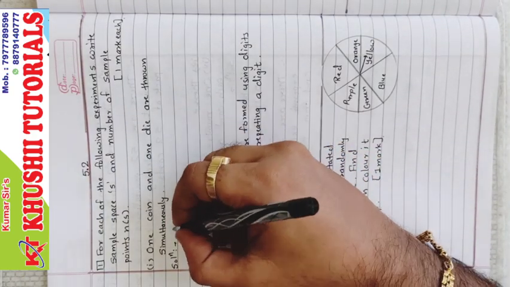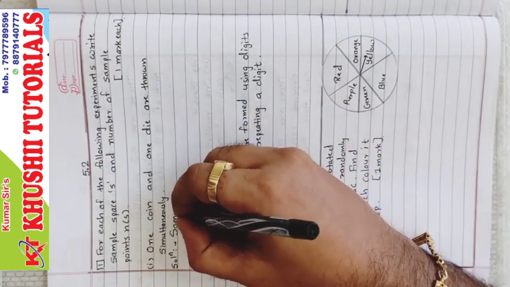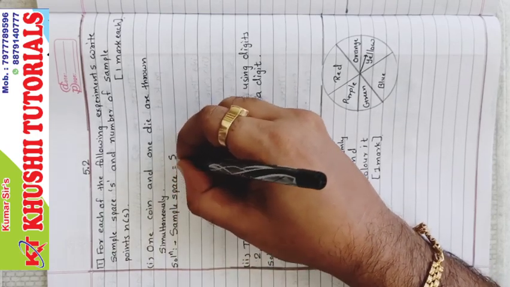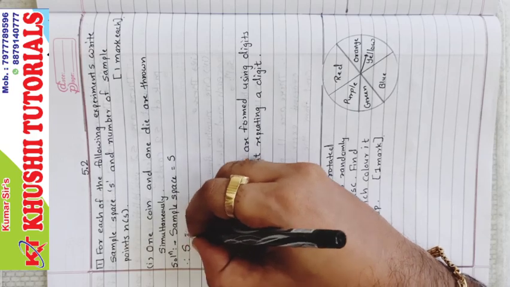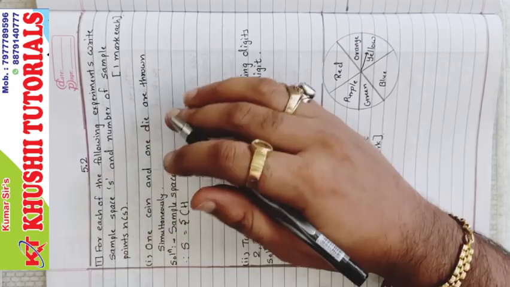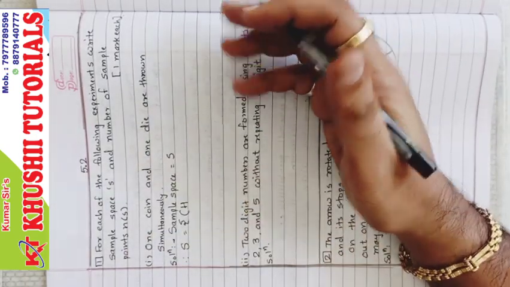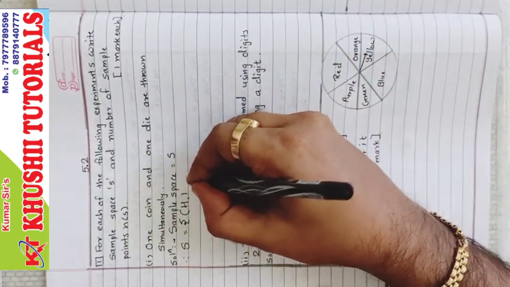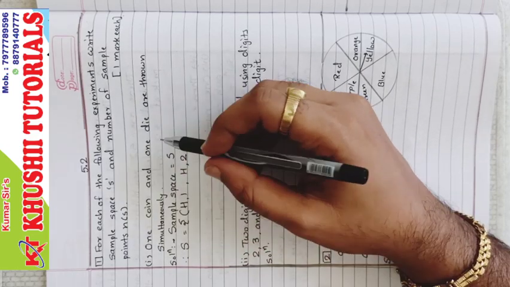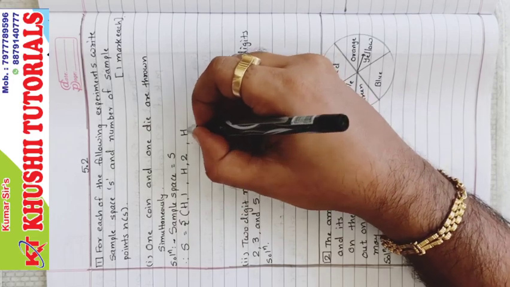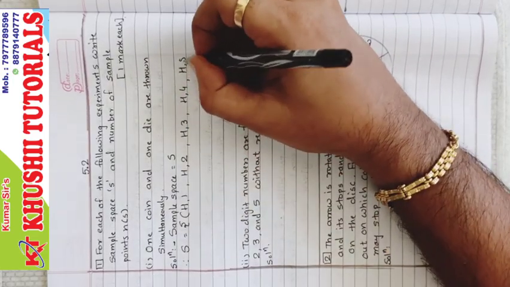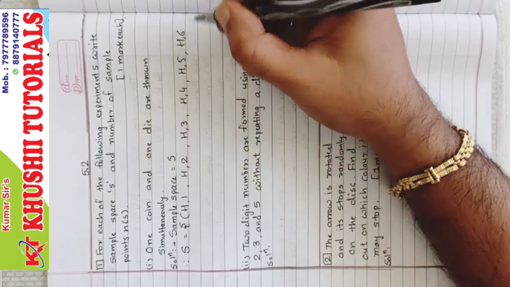So sample space S equals, now we have seen that we will start with coin head and then coin tail. So head 1, head 2, these numbers 1, 2 are the numbers on the die. Head 3, head 4, head 5 and head 6.